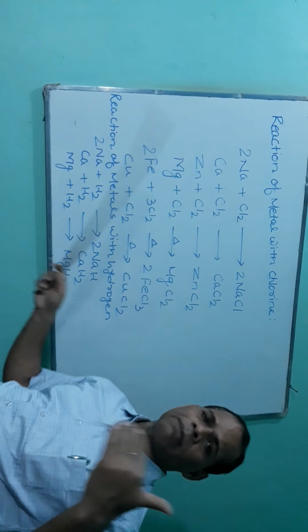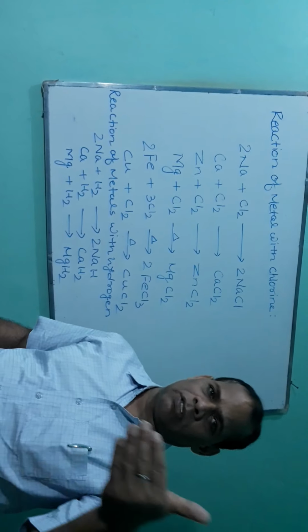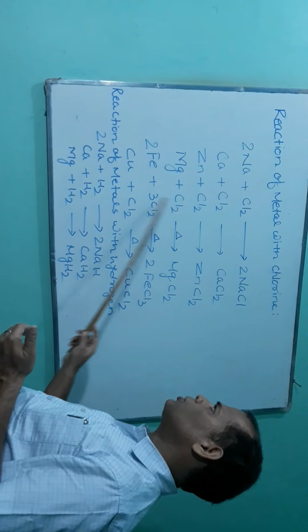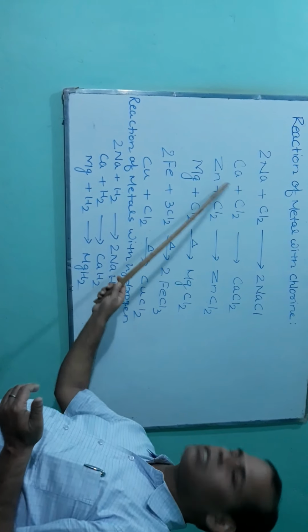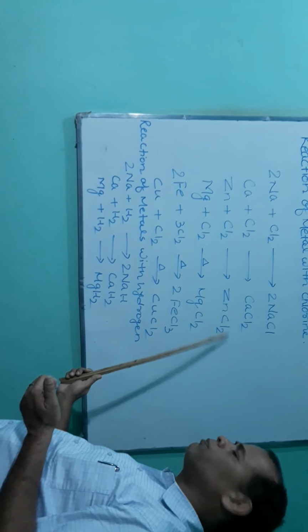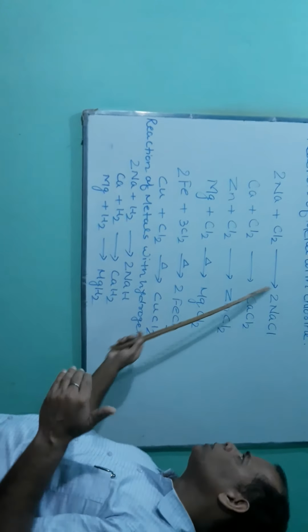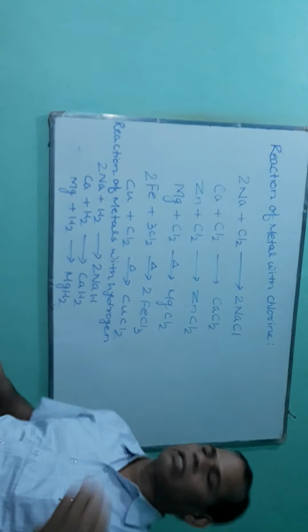Different metals have different rates of reactivity. Here you see sodium reacts with chlorine at ordinary temperature and forms sodium chloride. Calcium reacts with chlorine, forms calcium chloride. Zinc reacts with chlorine, forms zinc chloride. All these three reactions take place at ordinary temperature.